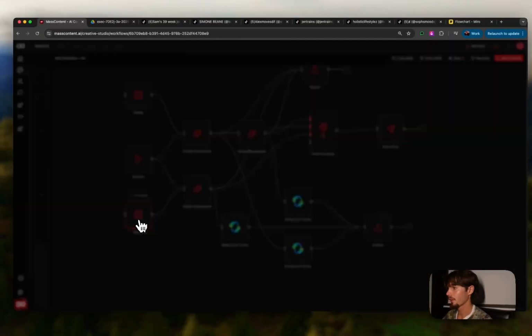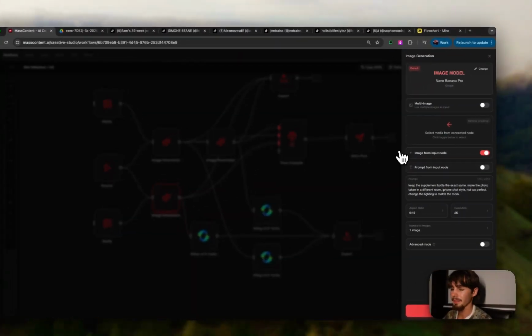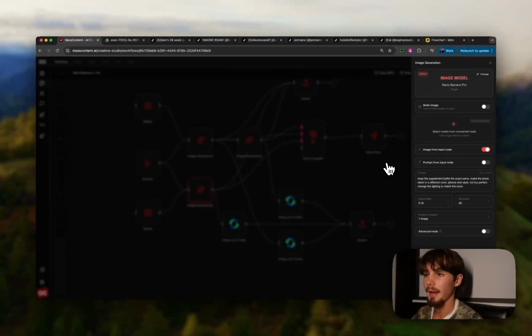And then this other media node, where it's just a product, right? So that's a supplement bottle right there. That's one of the brands that we're working with. It's a skincare acne product. Keep the supplement bottle the same, make the photo taken in a different room. iPhone shot style, not too perfect, change the lighting to match the room.